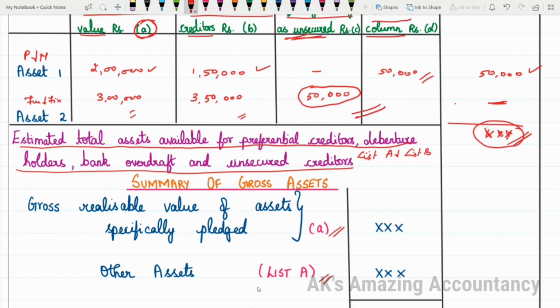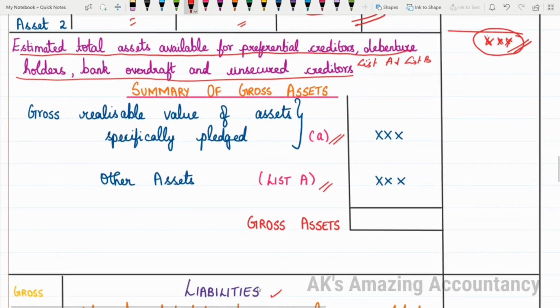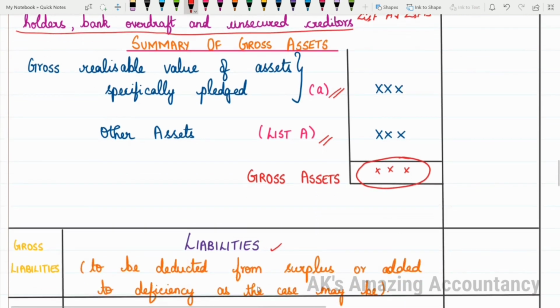This writing of list A also is not necessary; I've given it to make you understand. Now after entering these two, find the total. That total will give you the total of gross assets. This amount represents the total of gross assets. So with this, all information relating to assets is over.